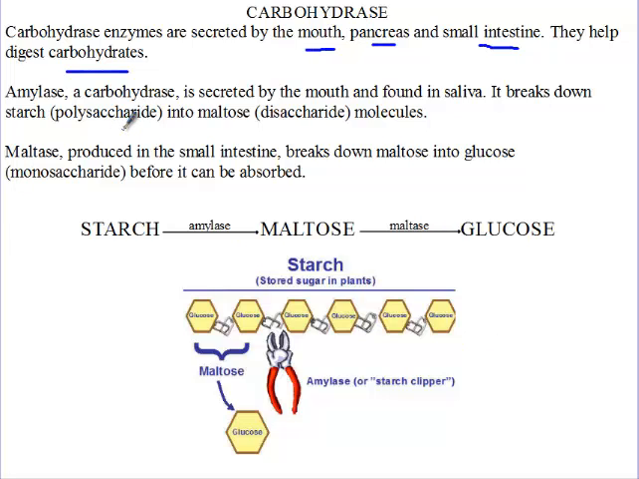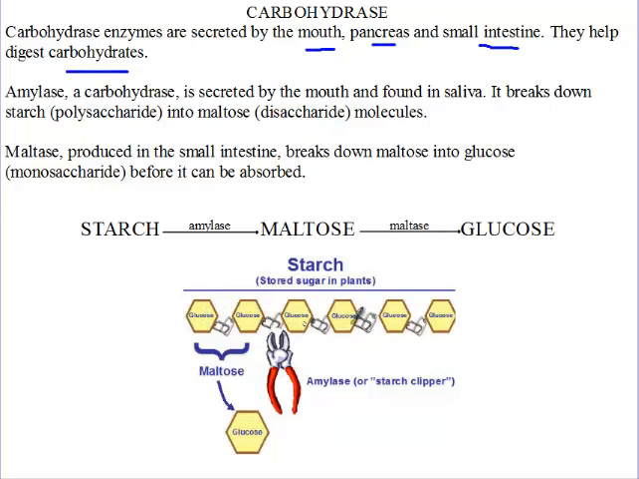Starch is a polysaccharide. When we say a polysaccharide, we are talking about several molecules of glucose combined. Now the amylase will break these several molecules of glucose into twos.